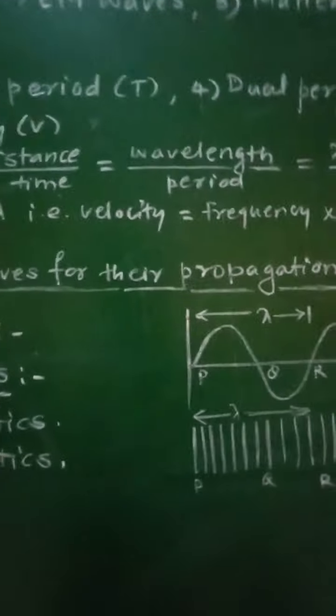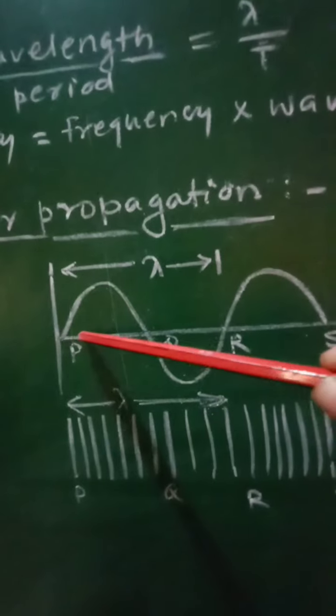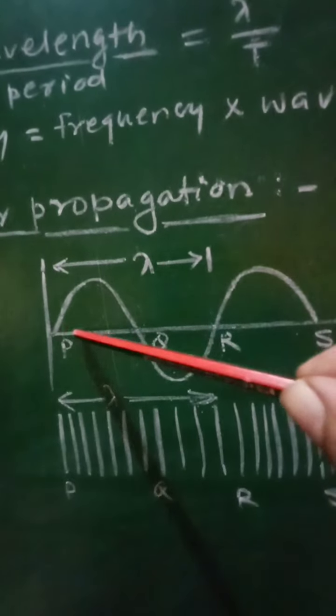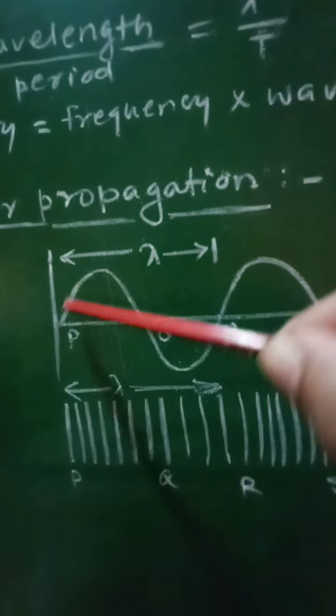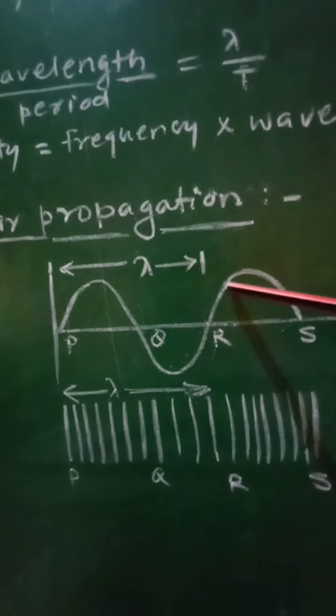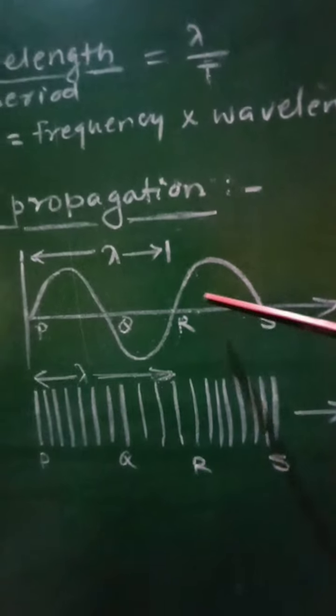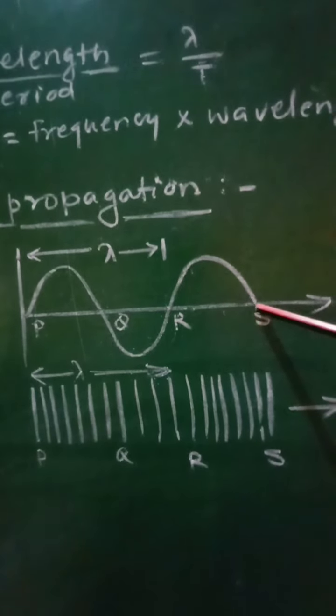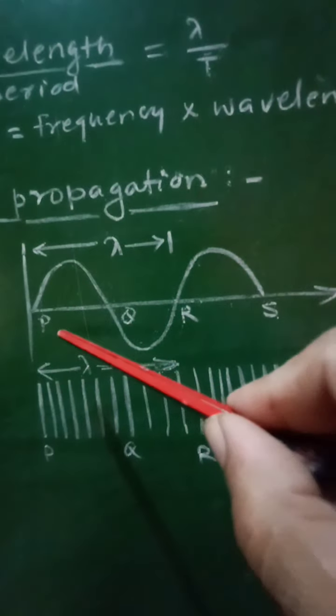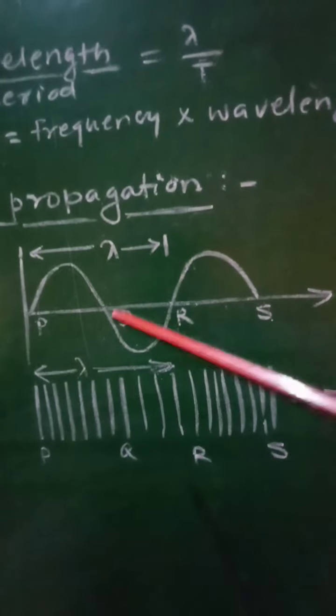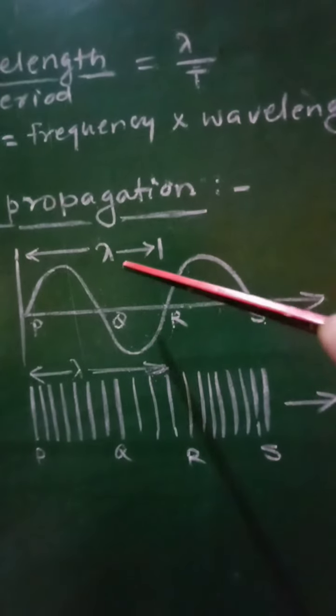In this diagram, points P and R are in the same state of vibration, that is, they are moving in the upward direction. Similarly, Q and S will be in the same phase, and therefore the distance between P and R or Q and S will be the wavelength of that wave.